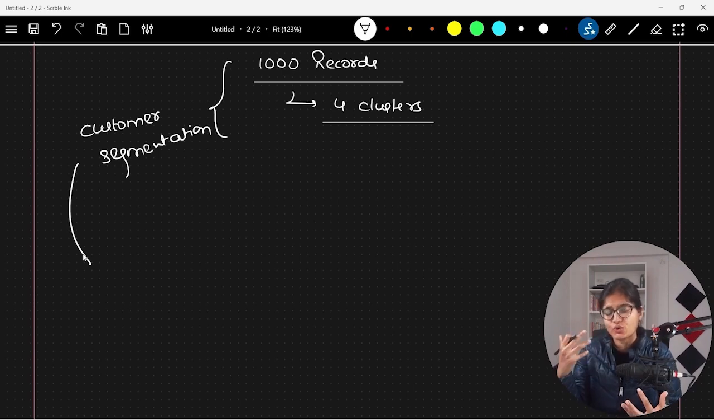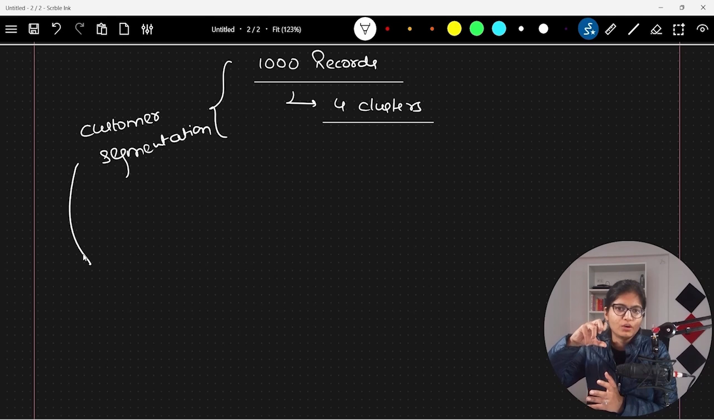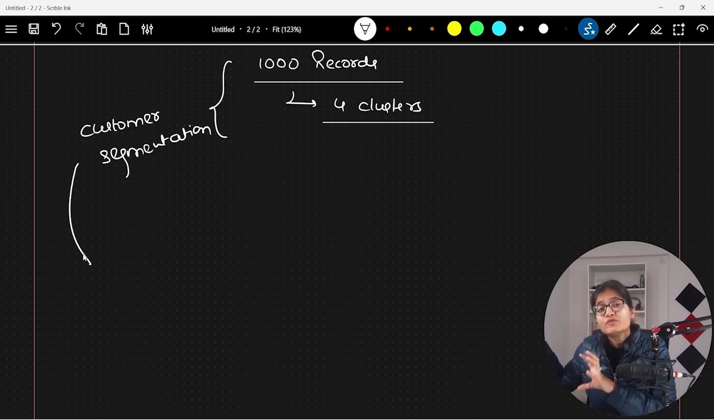The next question you can ask me is, okay, this is fine, Priya, you will be able to have a number of records and form clusters out of them by applying any clustering algorithm. But what if new records come in the future? How will I come to know, when on the next day some new data comes up, obviously data is not fixed.